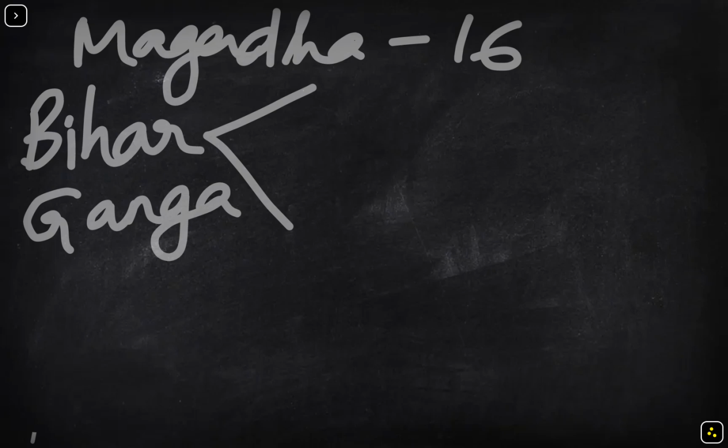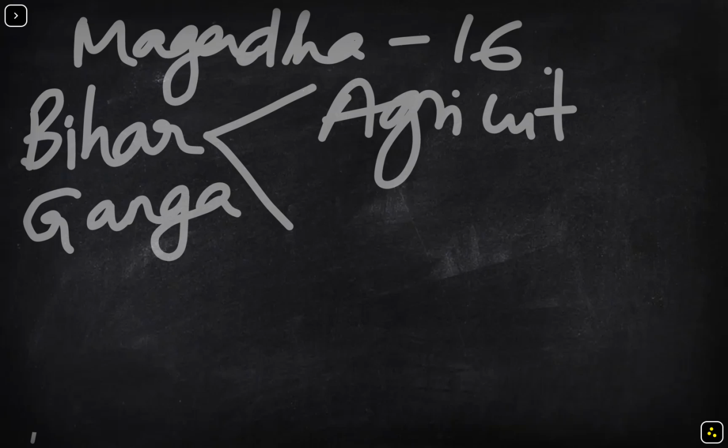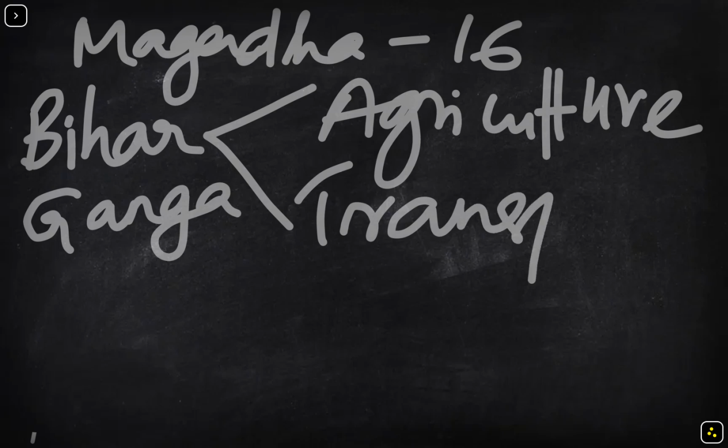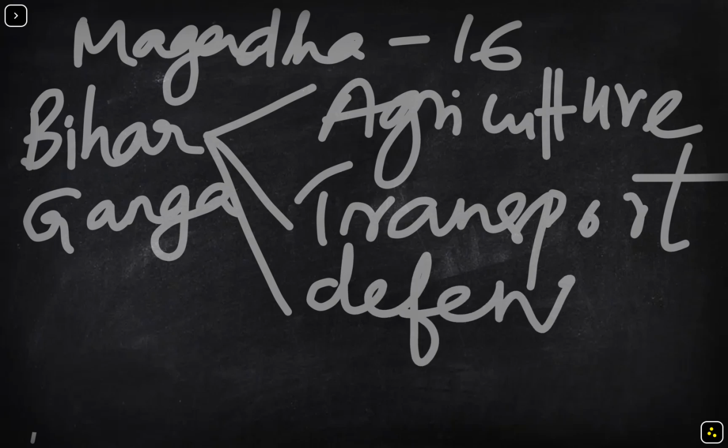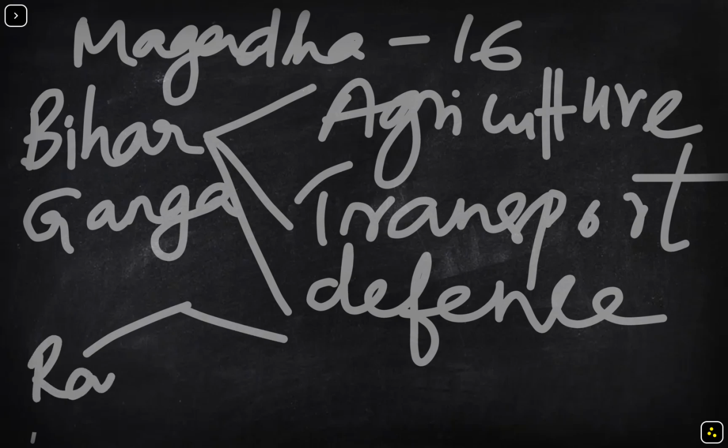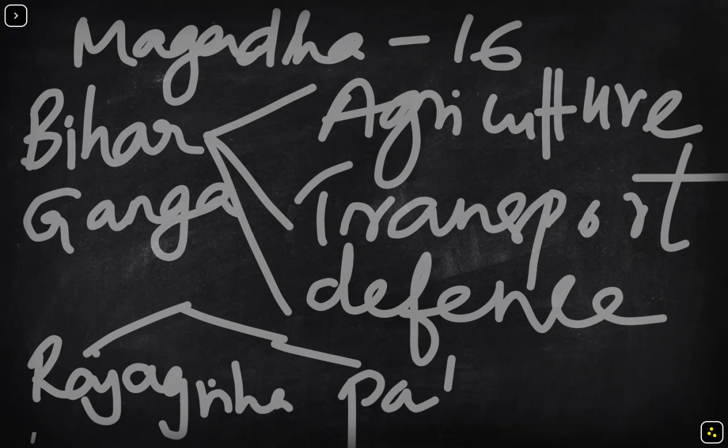Also, how might the rivers have helped Magadha? They would have helped with agriculture, transport facilities, and also defense. All these rivers helped Magadha. What is the capital of Magadha? Magadha had two important capitals. One is Rajagriha, and the other one is Pataliputra.